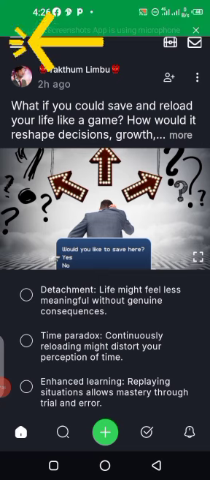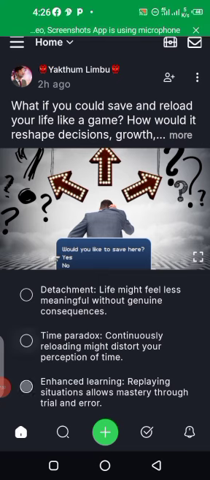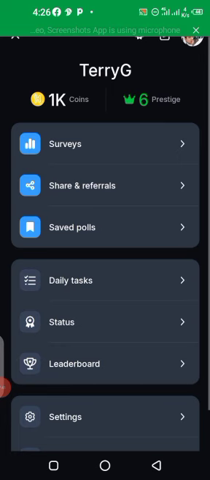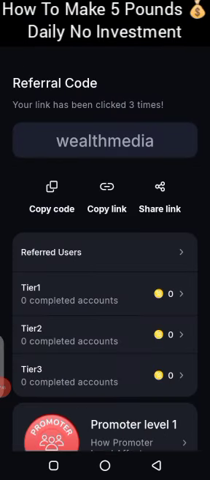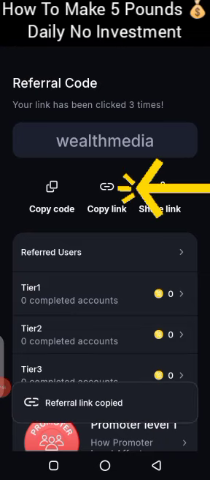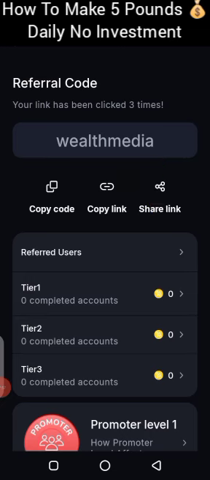So you click on this hamburger to get your referral link. Click on this hamburger line. Then you go back to share and earn, and it will bring you here. You can see this is where to copy. What you need to do right now, you tap on copy, and it's going to copy your referral link automatically to your clipboard.